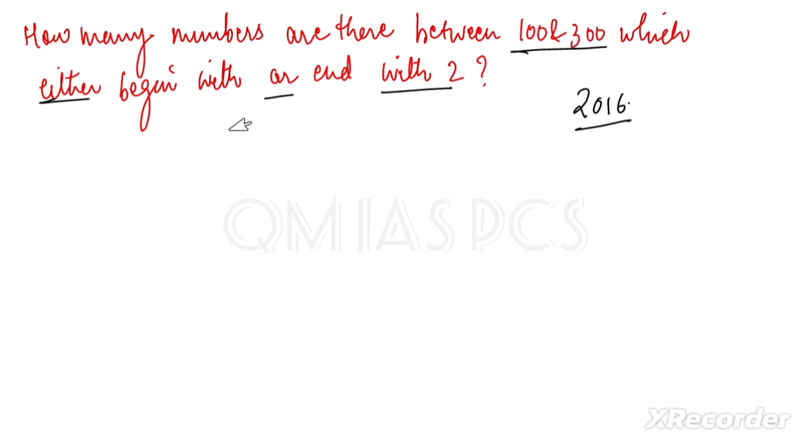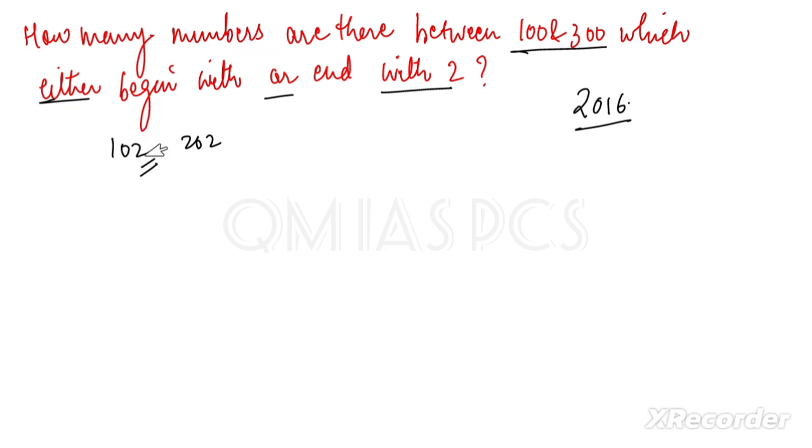So see, if I say 102, it is ending with 2. So we have to find numbers like this one. Either it will begin with 2 or end with 2, or both. That's not an issue, like 202, which both starts with 2 and ends with 2. So can we find these numbers?